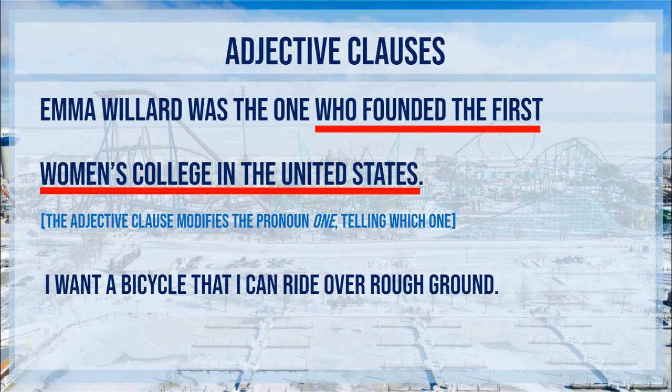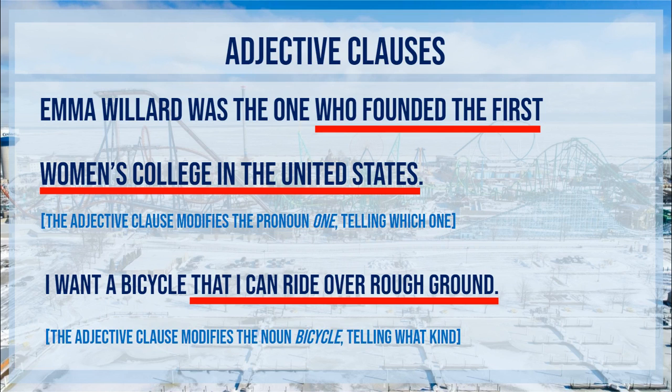The word that begins our dependent or adjective clause. So that I can ride over rough ground is an adjective clause that describes the noun right before it, which is bicycle. I want a bicycle. What kind of bicycle do you want? I want a bicycle that I can ride over rough ground.